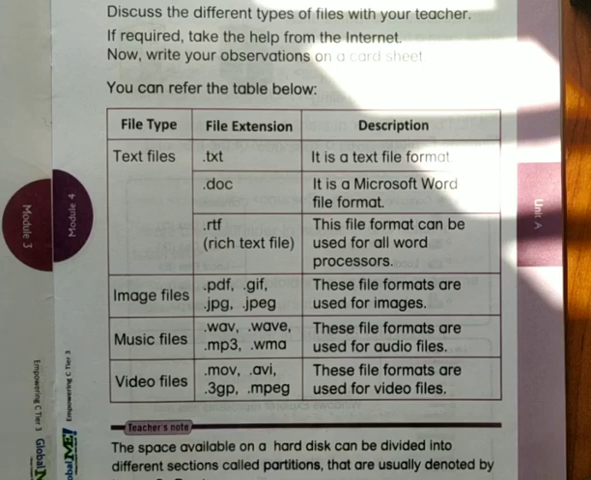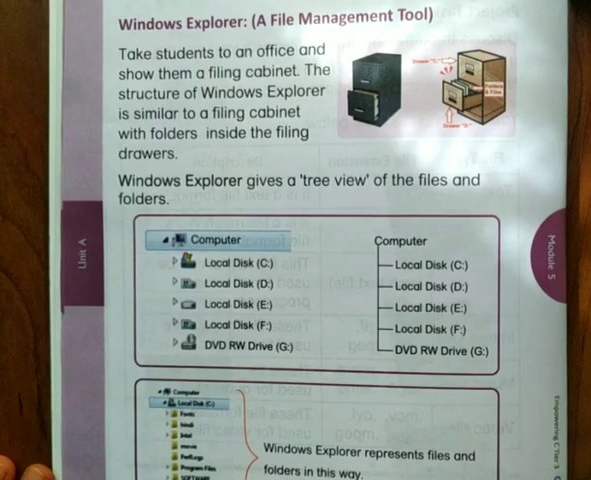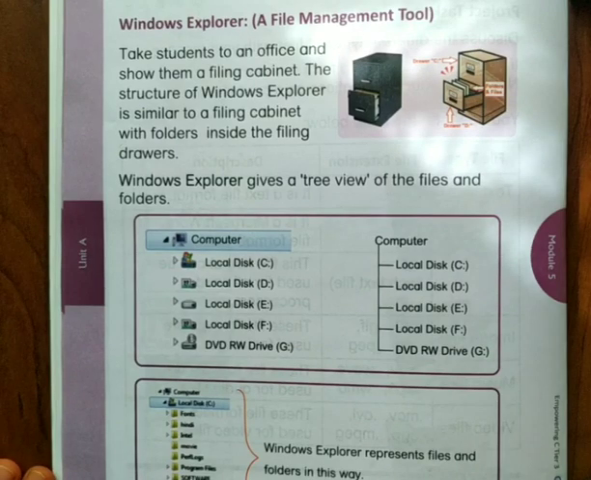Next, video files: .mov, .avi, .3gp and .mpeg. The movie files will be like .mov, animated movies will be like .avi. There are different types of video files, and we call them by these file extensions. These file formats are used for video files. Have you got it now? Next we will see the Windows Explorer.